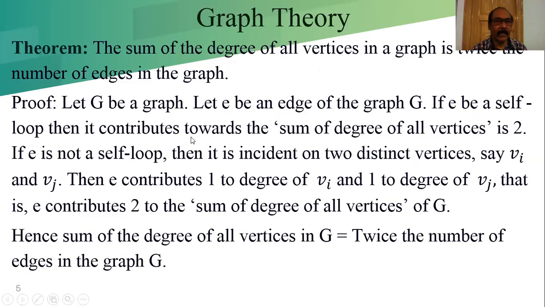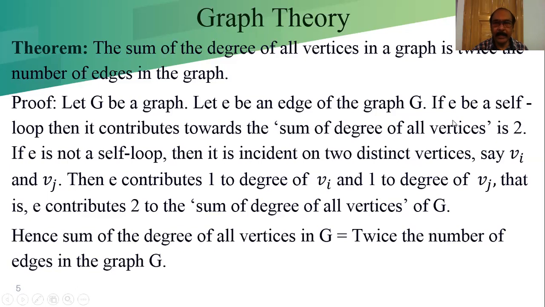If E is a self loop, then it contributes 2 towards the sum of the degrees of all the vertices, because the contribution of a self loop to the degree of a vertex is 2, which we learned in the previous class.